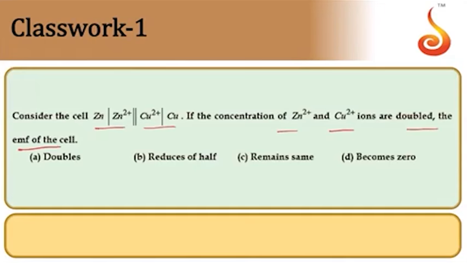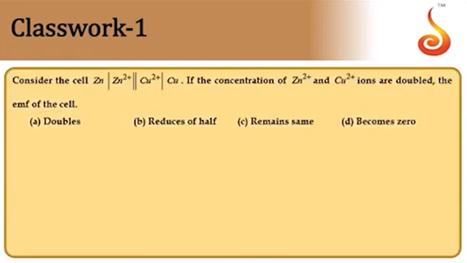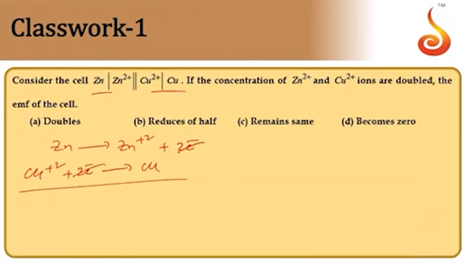Let us write the cell reaction first. Here zinc is the anode and copper is the cathode. Zinc undergoes oxidation, since the anode always undergoes oxidation, and copper acts as the cathode, so it undergoes reduction, depositing copper. So the overall cell reaction is Zn plus Cu2+ giving rise to Cu plus Zn2+.